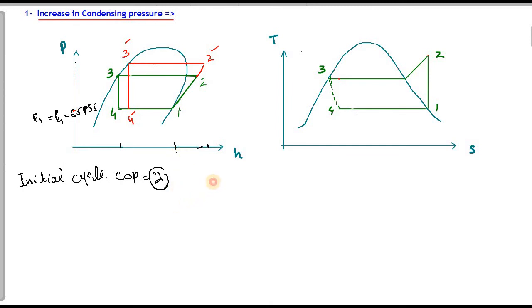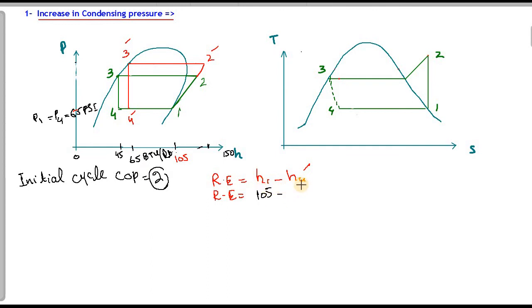Now we will calculate the COP of this cycle and compare it with the initial cycle COP. What is the refrigeration effect for this cycle? Our refrigeration effect is equal to H1 minus H4 dash. H1 is 105 and H4 dash is 65.